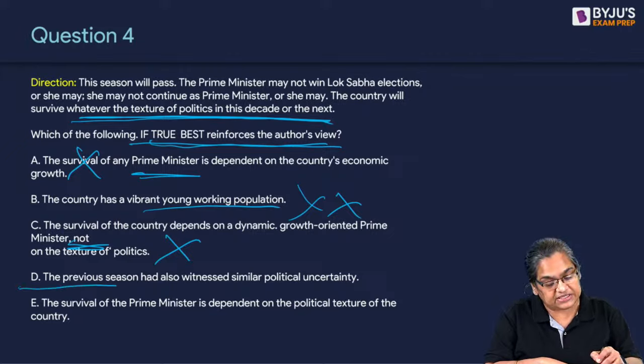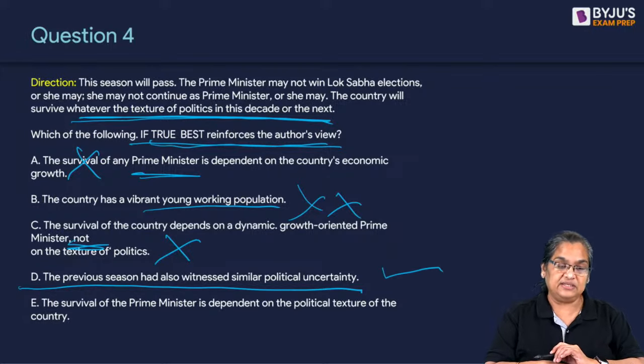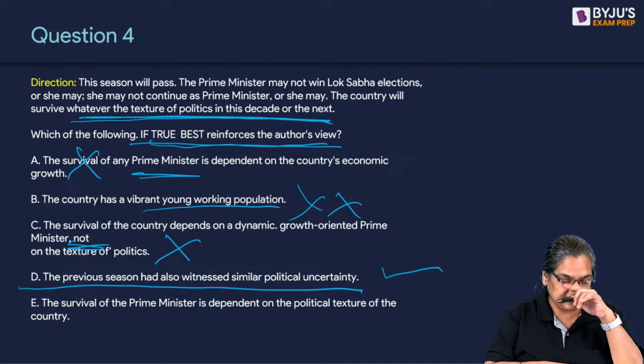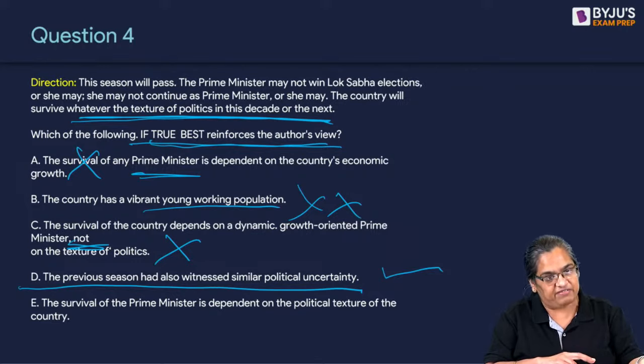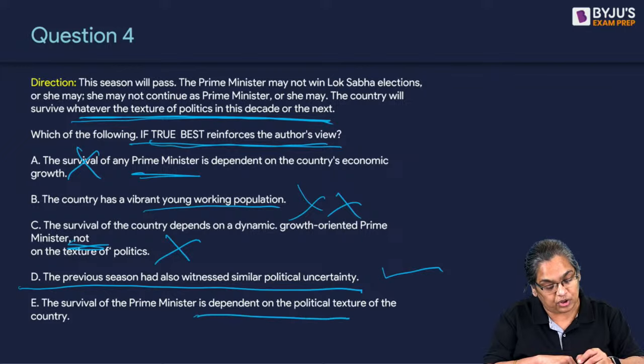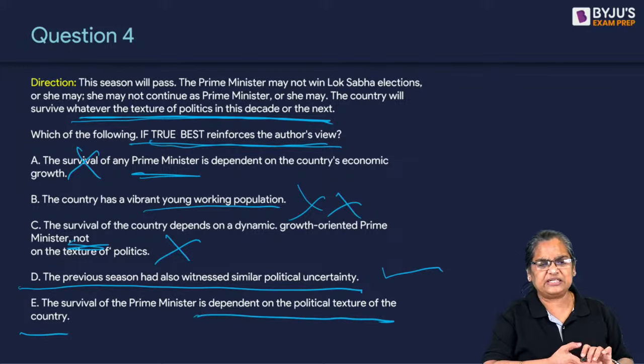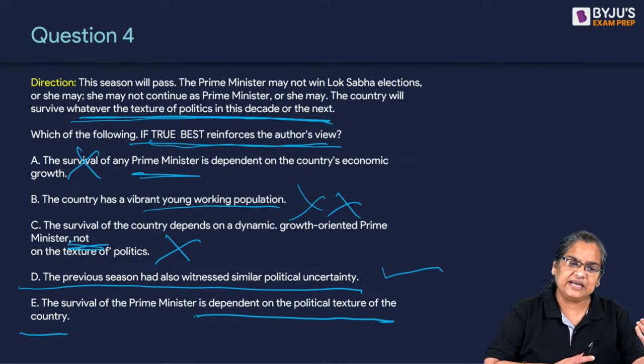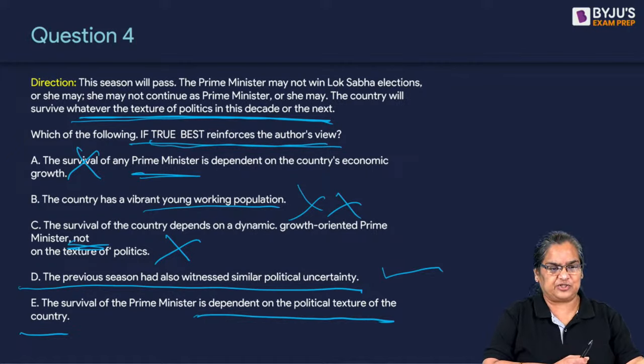The previous season had also witnessed similar political uncertainty and the country survived, right? Many of you gave E as an answer. The survival is dependent on the political texture. He is saying no. It's independent of the political texture. So E is not the correct answer. Therefore, the correct answer is D. Clear?